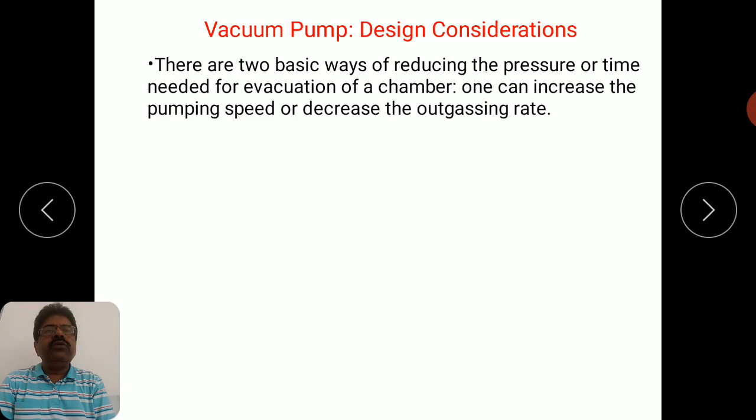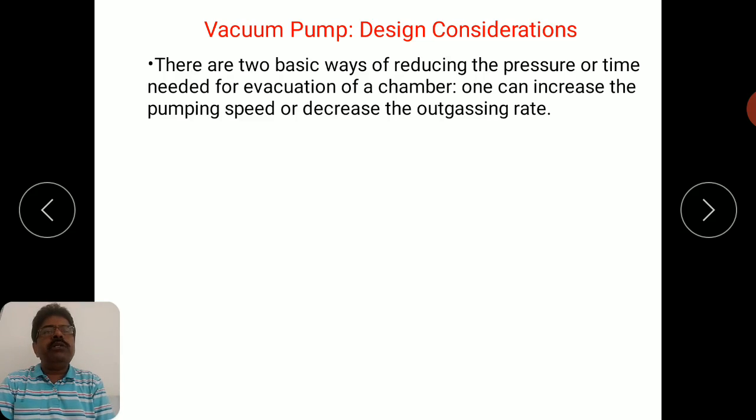If you try to increase the pumping speed, then surely you are going to reduce the pressure or time needed for evacuation of the chamber, because for every system there is some fixed amount of pump down time. So the time required to reach the desired level of vacuum, that we call pump down time, one can decrease by increasing the pumping speed or decreasing the outgassing rate.